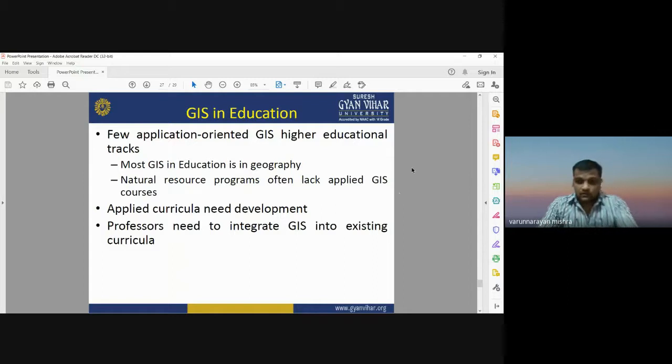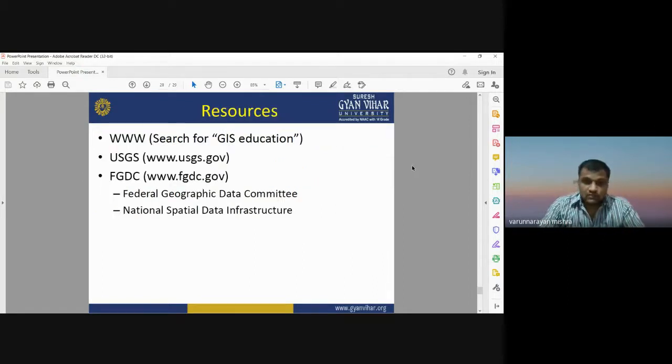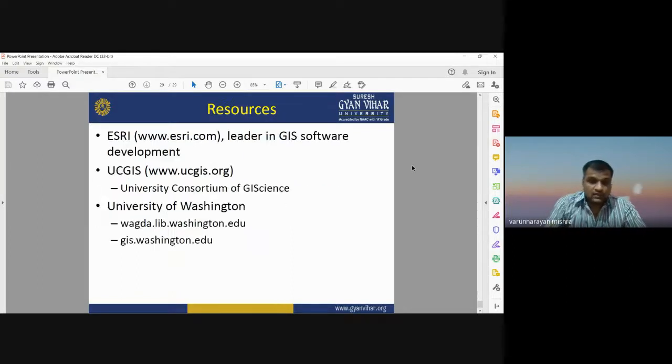Okay, so these are some references used in the preparation of this lecture. You can go through these resources for more information. ISRI, then University of Washington, and UCGIS, the University Consortium of GI Science.